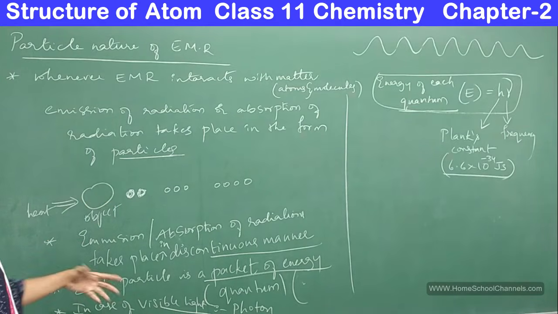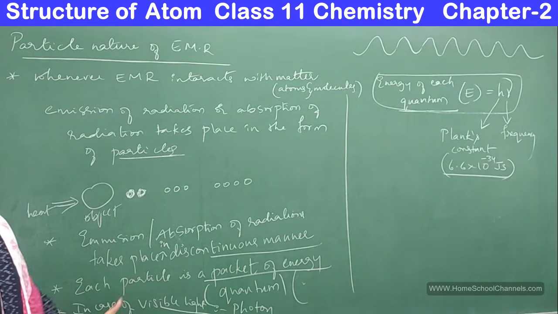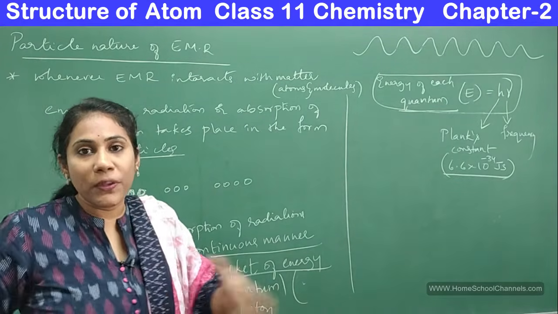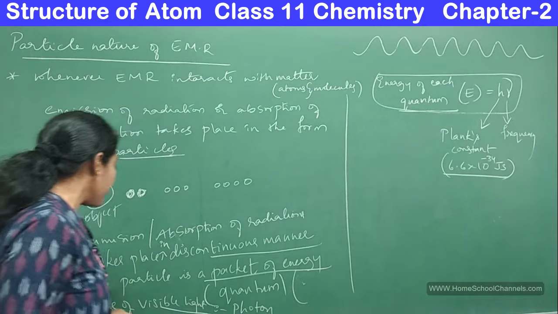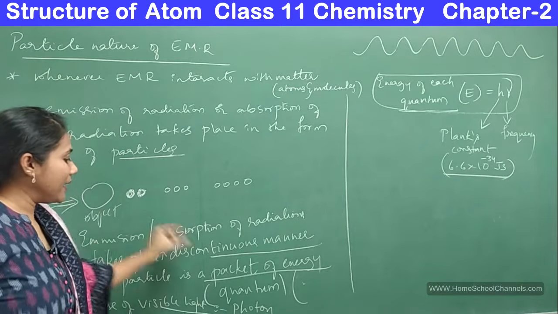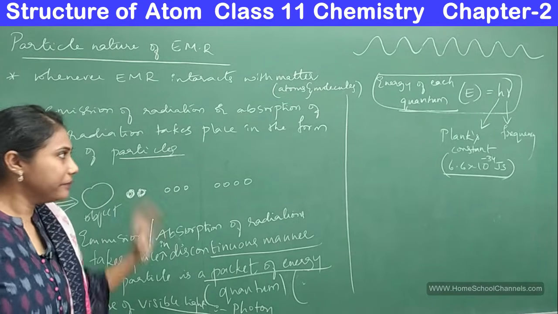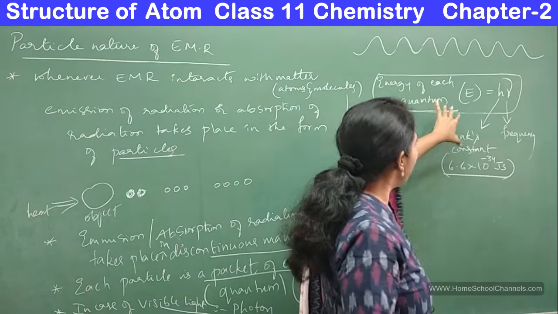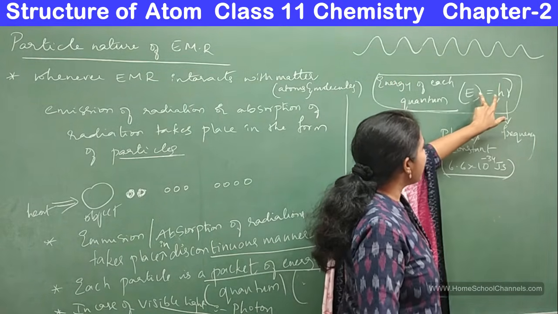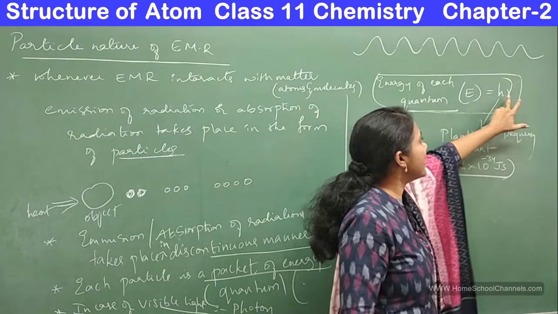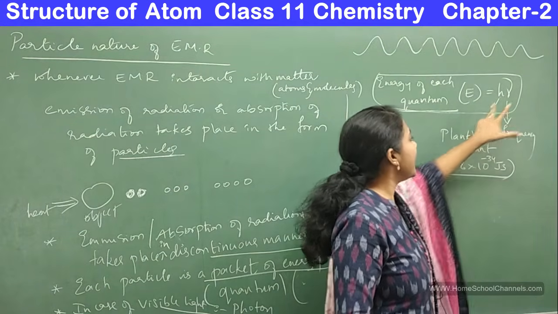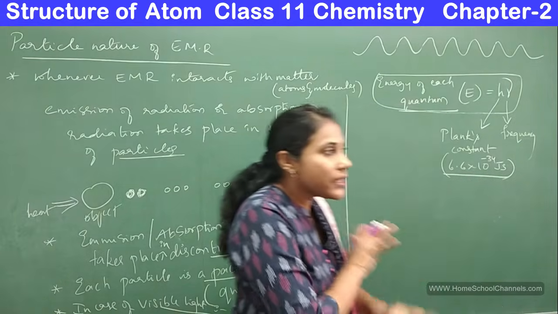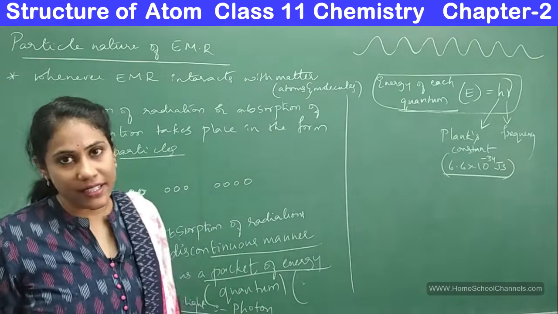If it is visible radiation, any radiation that belongs to the VIBGYOR region, then we call each particle a photon. The energy of each quantum or photon is always equal to h nu, where nu is frequency and h is Planck's constant, whose value you need to remember. This much is very clear for us.